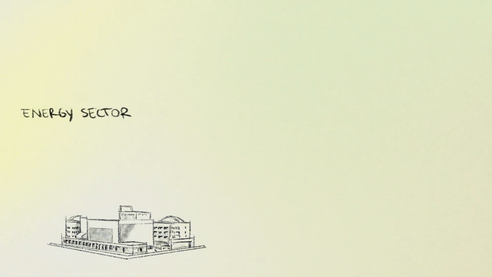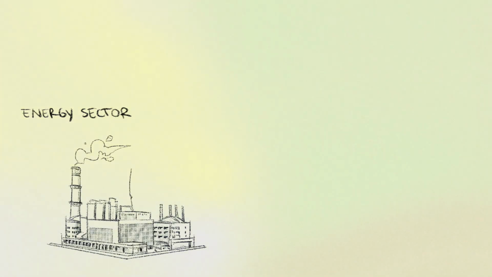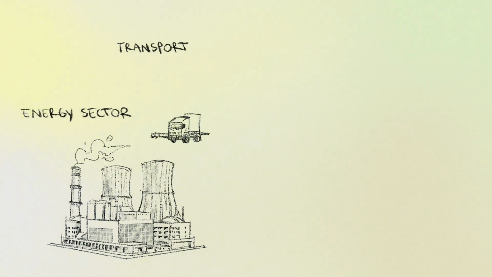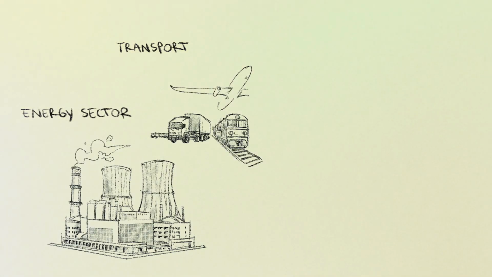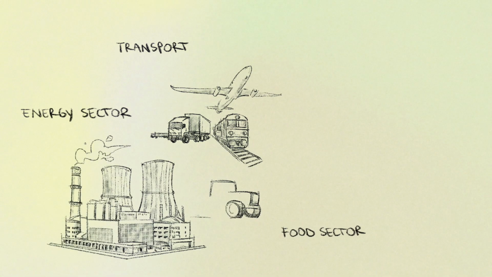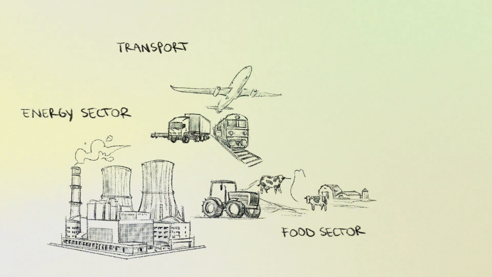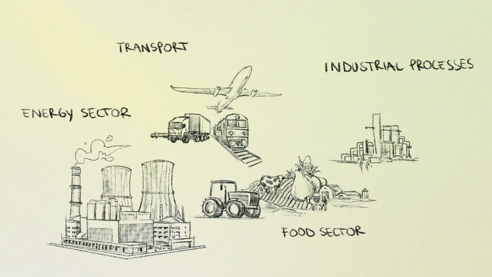Here's a rundown of the different sectors that contribute toward greenhouse gas emissions. The energy sector is the largest emitter, primarily through the burning of fossil fuels for electricity and heat. The next sector is transport, which includes emissions from road vehicles, aviation, and shipping. All of these rely heavily on oil. The food sector also plays a major role through livestock emissions, mainly methane, deforestation for agriculture, and food waste. Industrial processes emit greenhouse gases through the production of cement, steel, and chemicals, often using carbon-intensive methods.